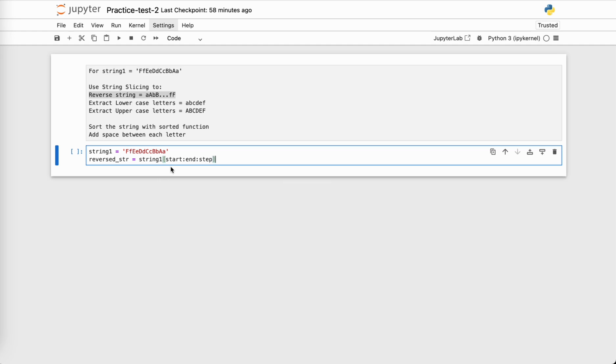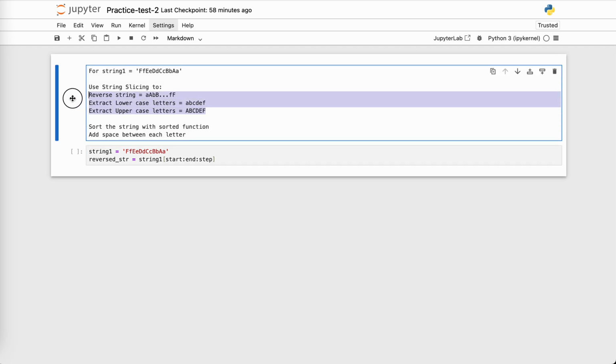So the start index by default is the beginning of the string, which is 0. And the end index, if you don't mention anything, will go till the end of the string. And step is if you want to get, let's say, every specific number of letters, then you mention it in step. We will discuss this in the subsequent examples.